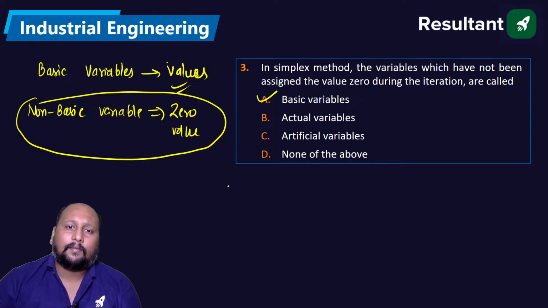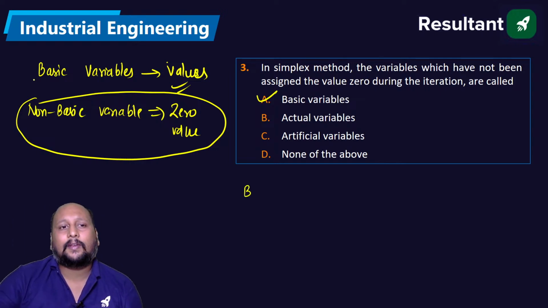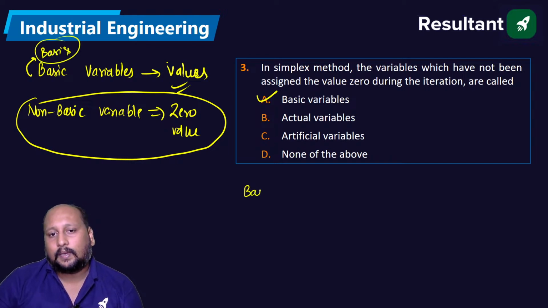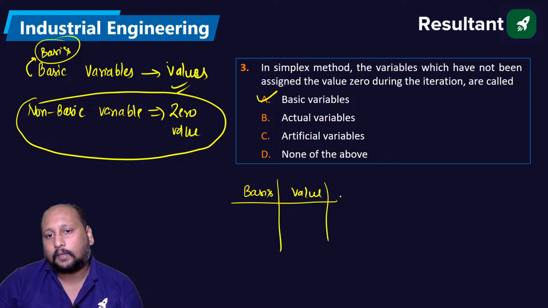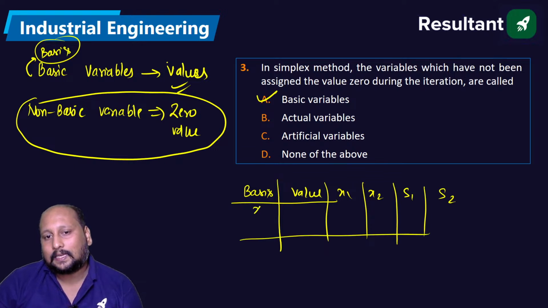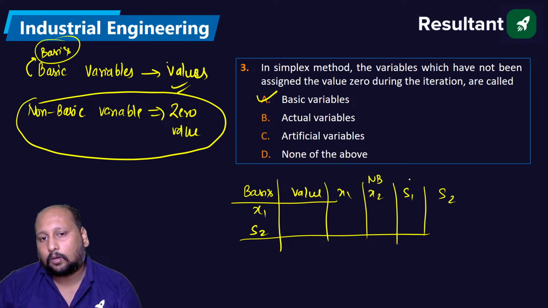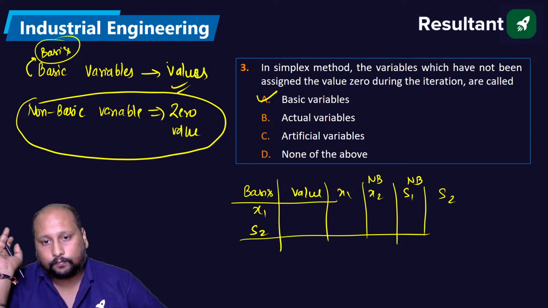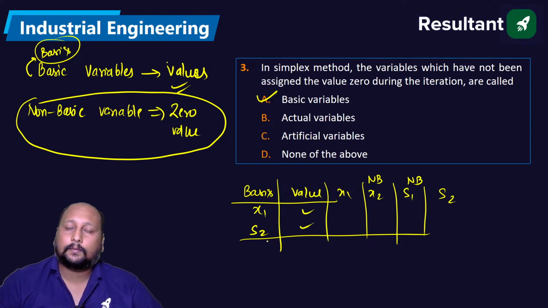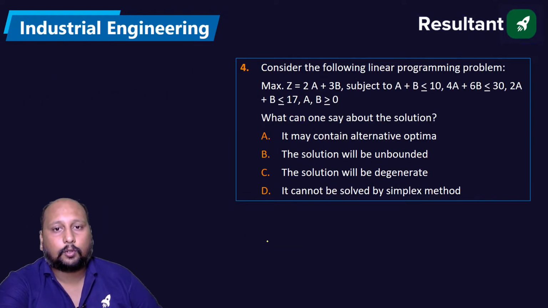Basic variable is also called basis. If you remember, we have a basis and its value we have written, right? If you remember the x1, x2, s1, s2, s1 and s2 are called slack variables. If I say I'm having basis as x1 and s2, then we can say these two are non-basic variables. Non-basic variables always have a 0 value. Only the basic variables have the values. Okay, done. Chalo, next question number 4.